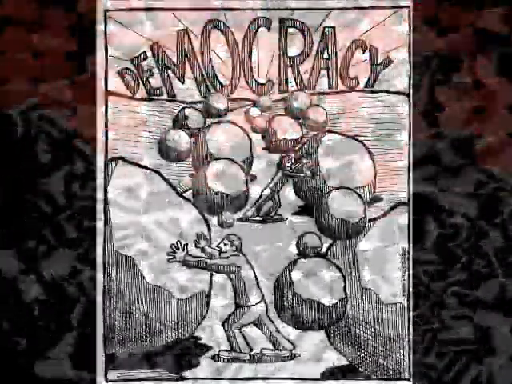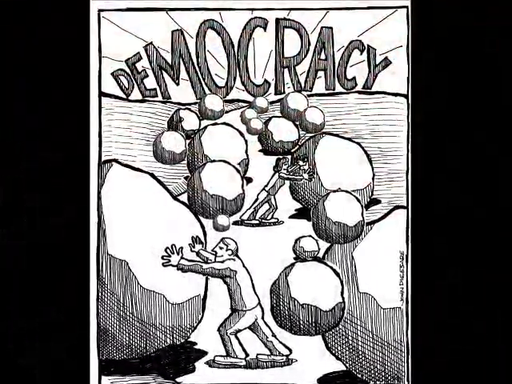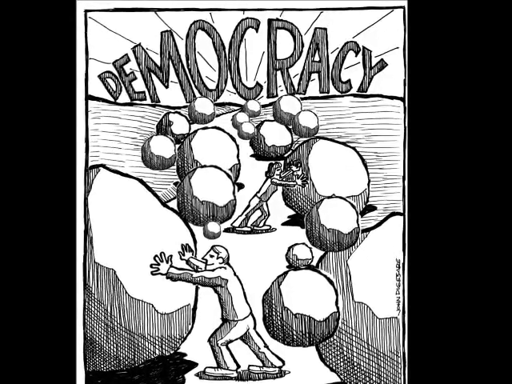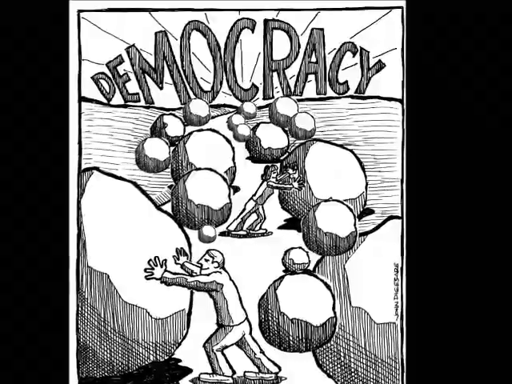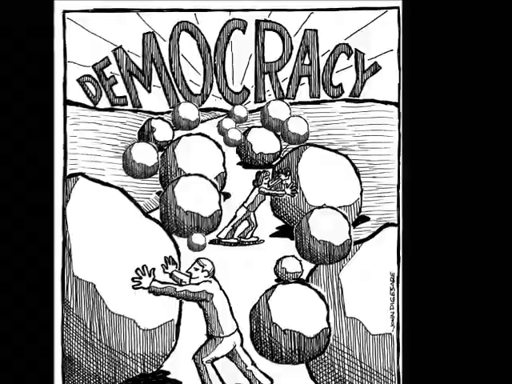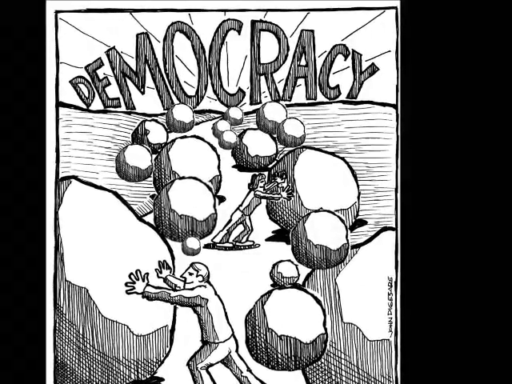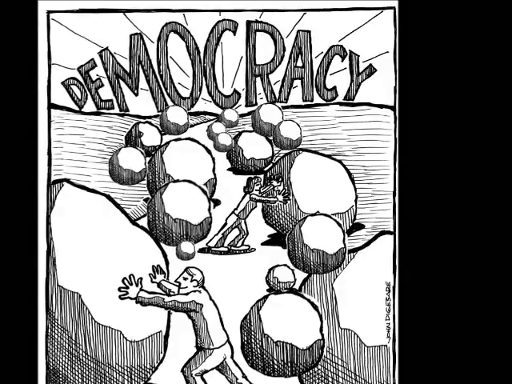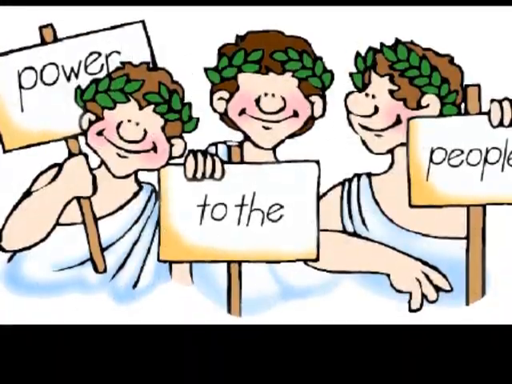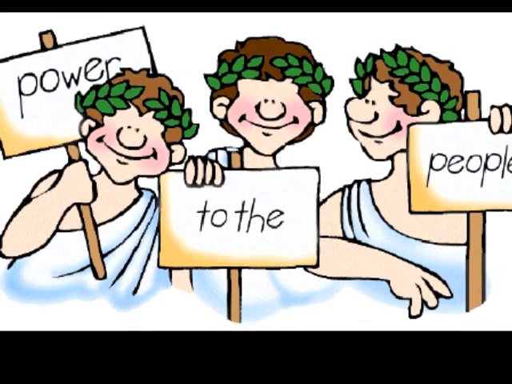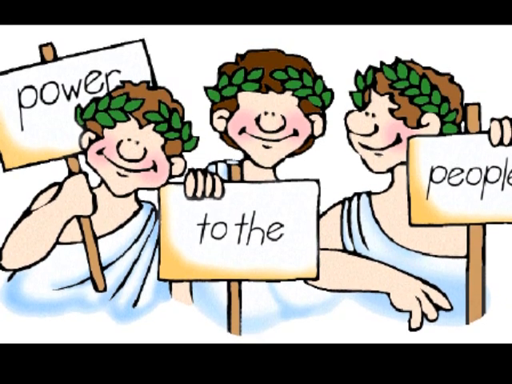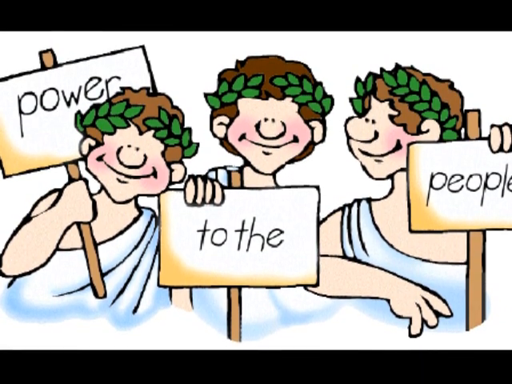The last form of government is a democracy. And in a democracy, the supreme authority is with the people who are governed. They have the final say. So basically that just means they are voting on everything. There are two types of democracy. The first is a direct democracy where every person votes on every public policy. So you would be voting just about every day on things that are going through Congress. The second type, which is much more effective, is representative. In a representative form of government, small groups of people act as representatives for the larger population, and they go in and do the work of government. And again, a great example is the United States.